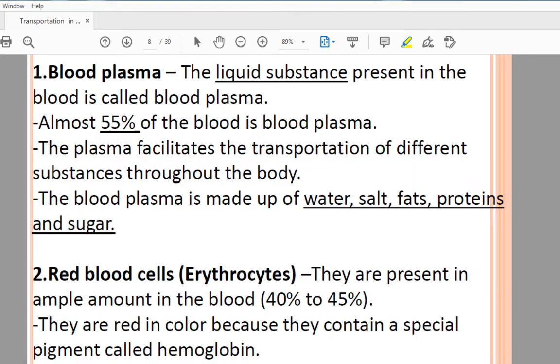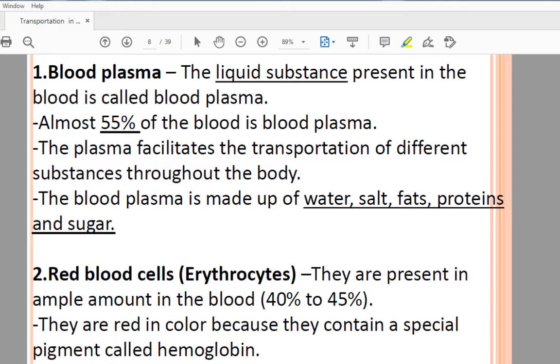So one by one we will learn about the components of the blood. First one is blood plasma. Plasma is the liquid part of the blood. As we have discussed, the blood is a fluid that flows throughout the body. That flow is because of the blood plasma. The liquid part of the blood is your plasma, which is yellowish in color and contains about 90% of water.